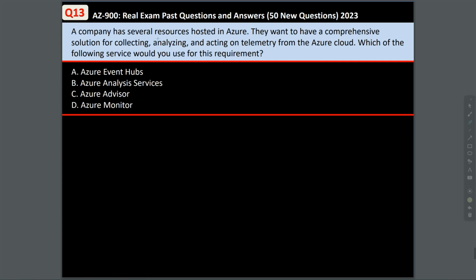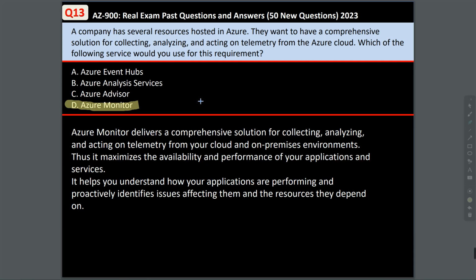Question 13. A company has several resources hosted in Azure. They want to have a comprehensive solution for collecting, analyzing, and acting on telemetry from the Azure cloud. Which of the following service would you use for this requirement? The answer to this question is Azure Monitor. Azure Monitor delivers a comprehensive solution for collecting, analyzing, and acting on telemetry from your cloud and on-premises environment. This helps you understand how your applications are performing and proactively identify issues affecting them.